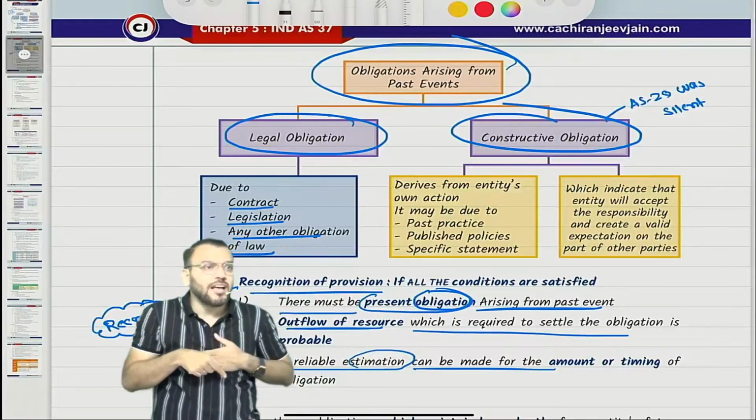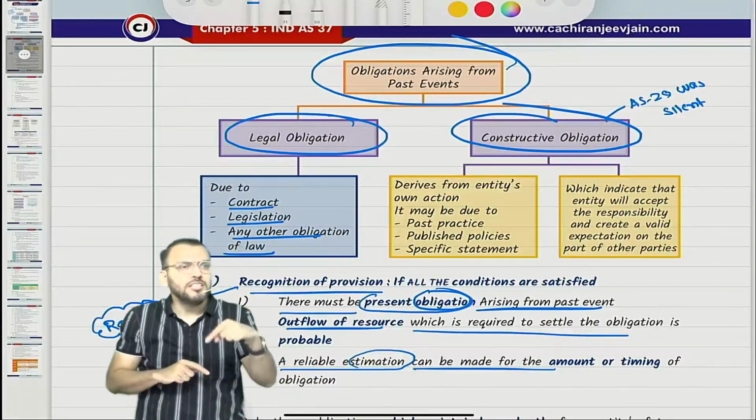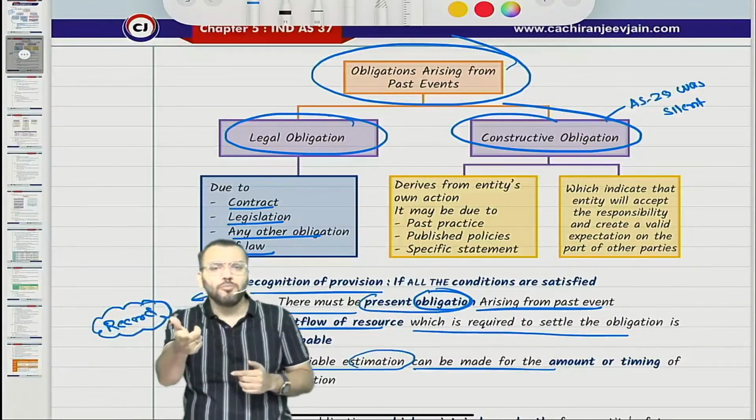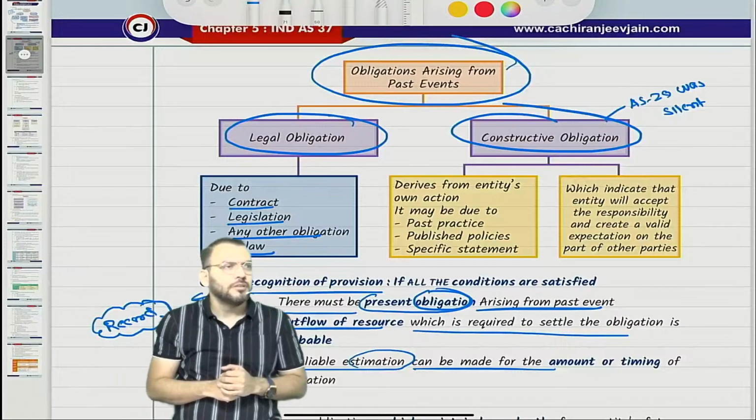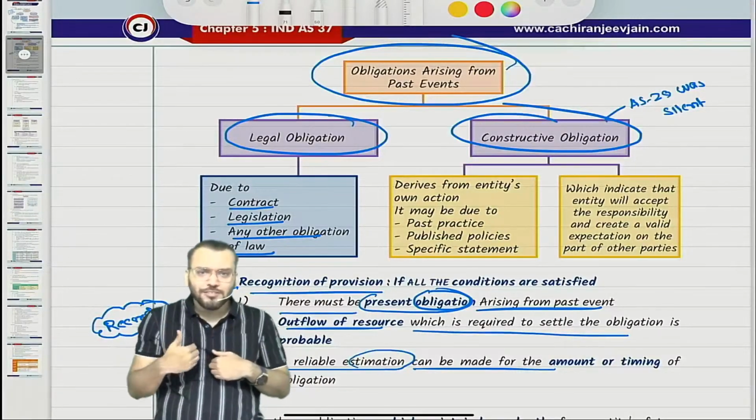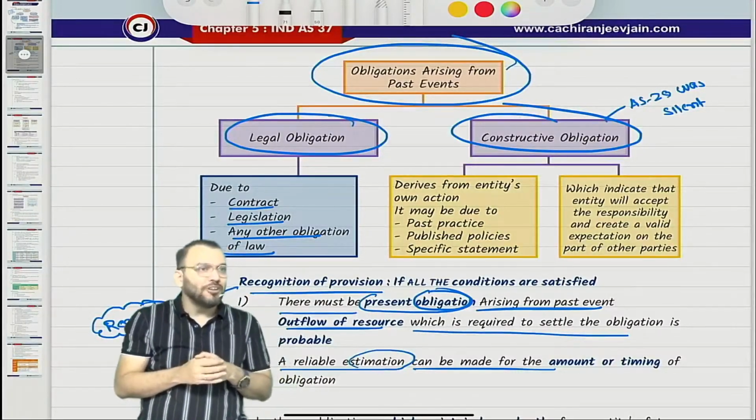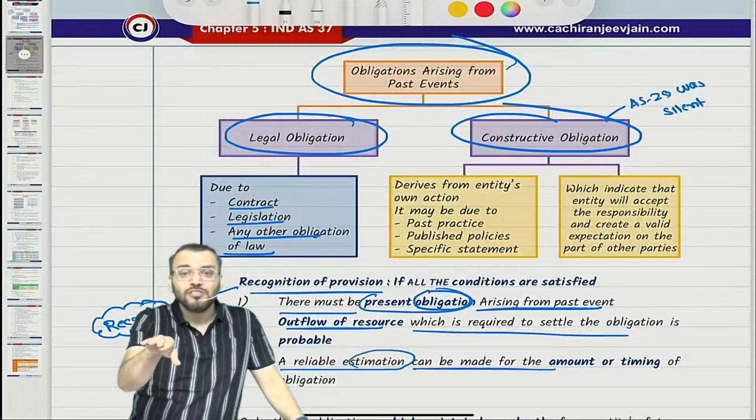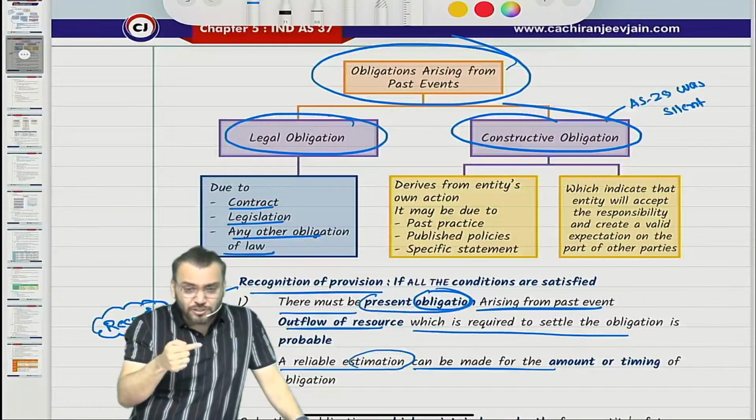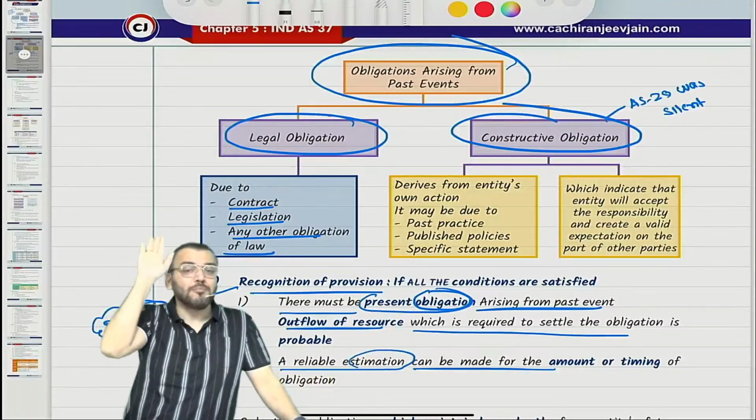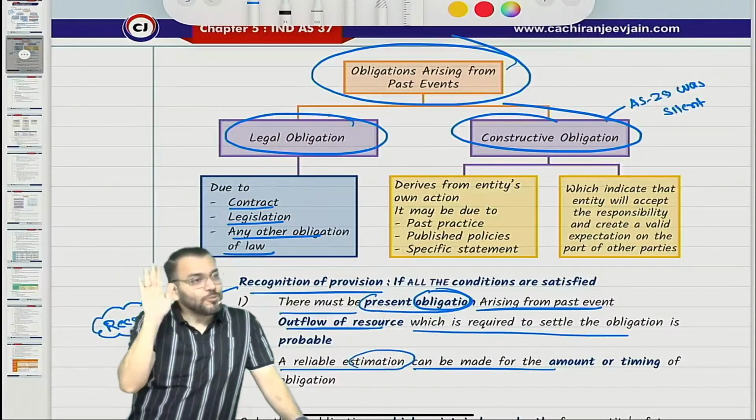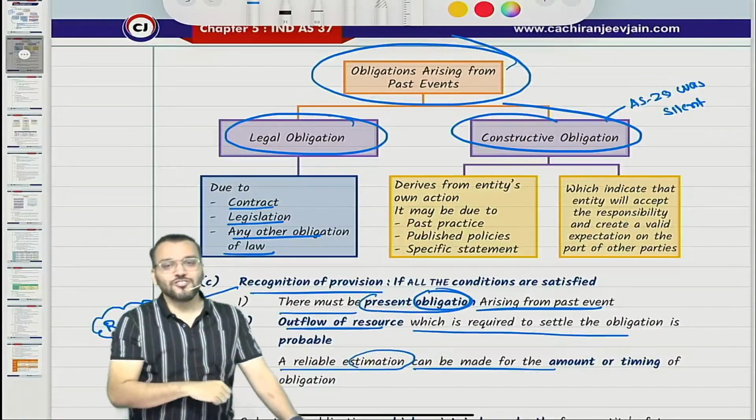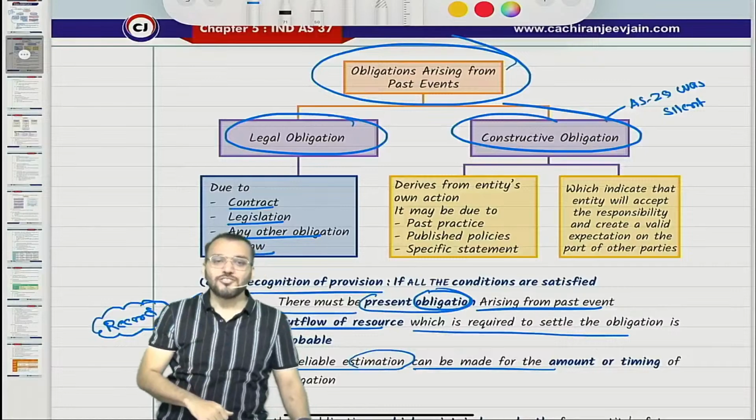Now, my question to you all: in which books of account will Ind AS 37 be applicable? In your books or in my books? I have an obligation to perform services. You have an obligation to pay consideration. So in which books will Ind AS 37 be applicable? My books or your books? Both books? Till now you have not understood.